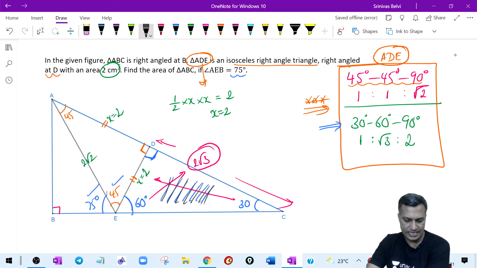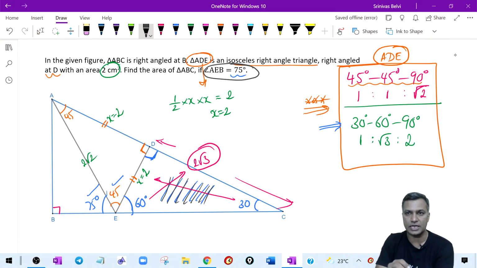Angle DCE would be 30 degrees. Okay, Nazia, yeah, angle DEC is 60 degrees, right? Angle DEC is 60 degrees. You want me to explain that, or you got it? Because there is an angle 75 given. AEB is equal to 75. Use that. We know this is 45, and therefore the remaining is 60, right? Straight line angle. Yeah. All right.